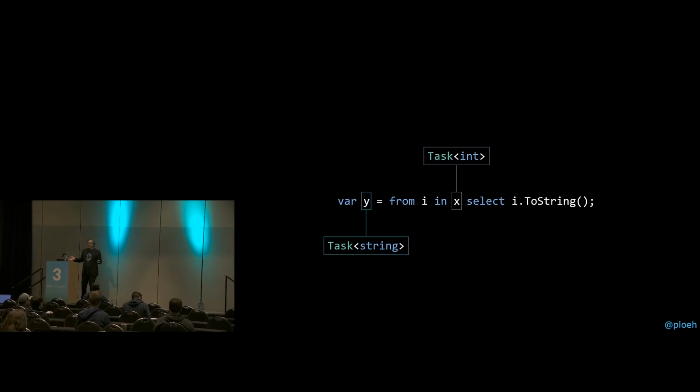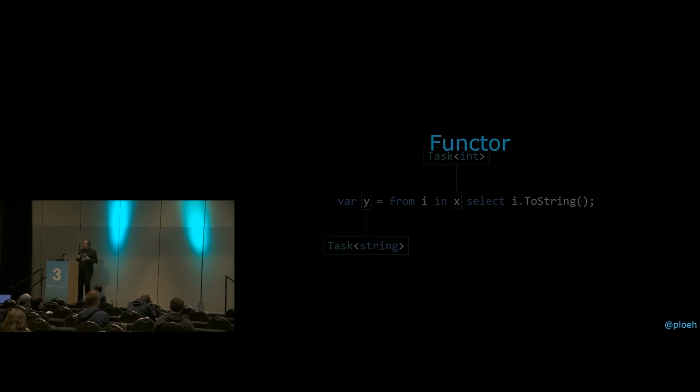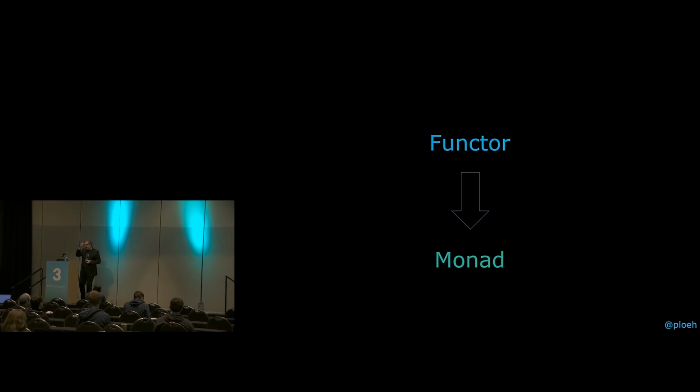Well, the magic that makes this happen is because the C# team designed that language feature around the concept of a functor. So basically they said, well, if the type looks like a functor because it has the appropriate select method, then this syntax will compile. So C# understands functors, and it understands monads as well, actually. We haven't talked about what a monad is, so that's the next thing.